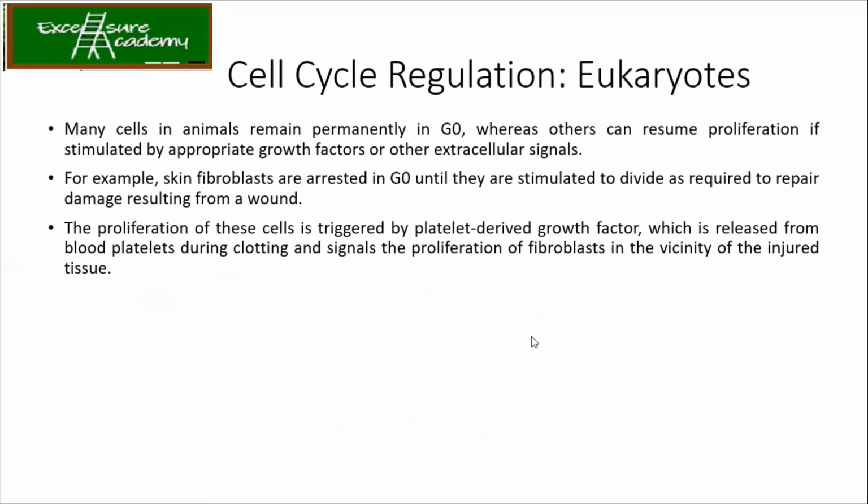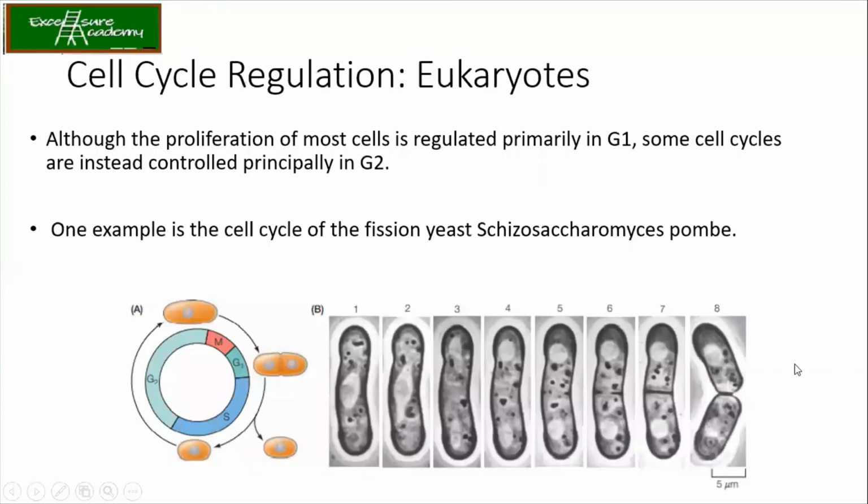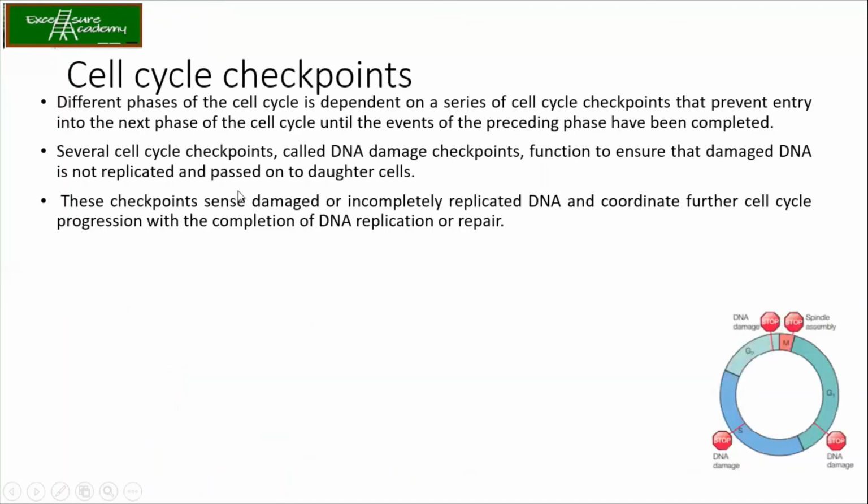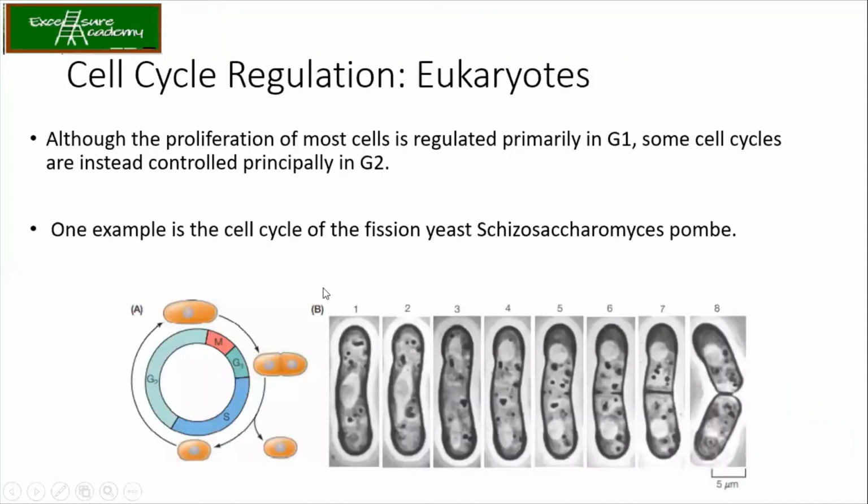Okay, now the cell cycle regulation in eukaryotes. Although the proliferation of most of the cells is regulated in G1, some regulation is happening in G2 also. So one example is there in the case of the fission yeast. पहले हमने budding yeast देखा था, ये fission yeast का है, ठीक है? Different phases of the cell cycle is dependent. There is nothing given क्या?